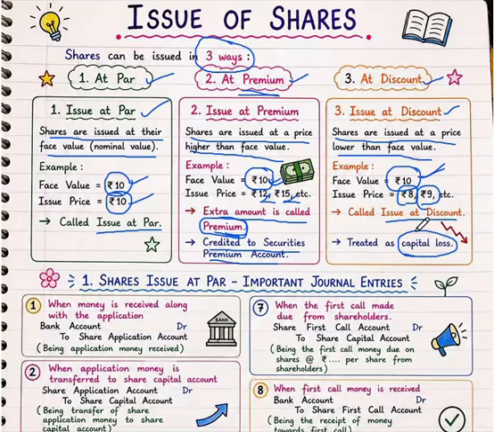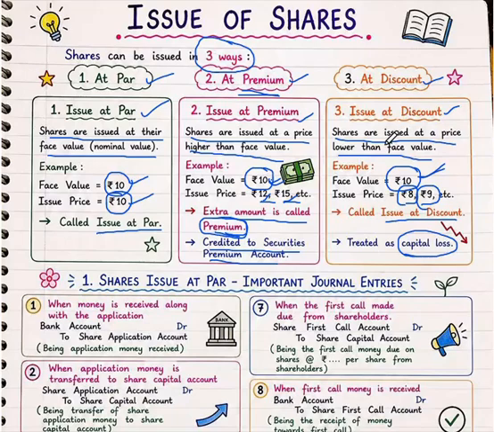So these are the three ways a company can issue their shares to the public. Number one is at par, number two is at a premium, number three is at a discount. At par means the same value: issuing shares at their face value. In the second method, the company issues shares at higher than their face value, which gives the premium amount, and this premium amount should be transferred to the securities premium account.